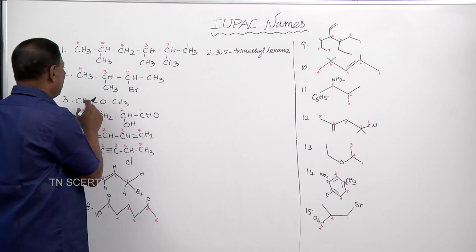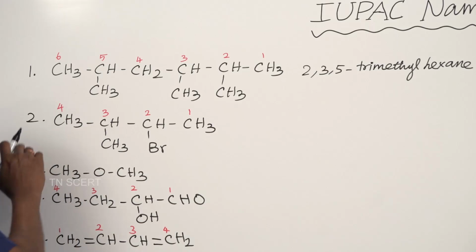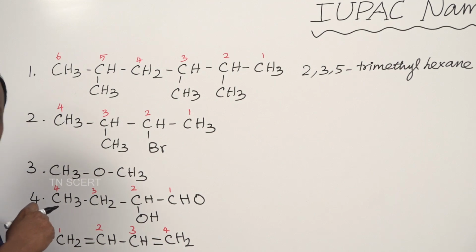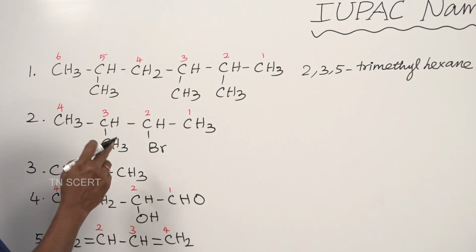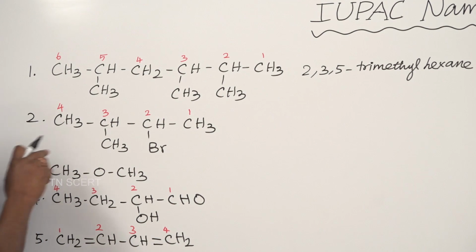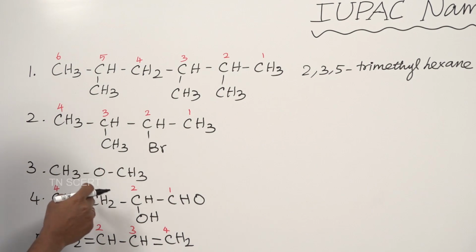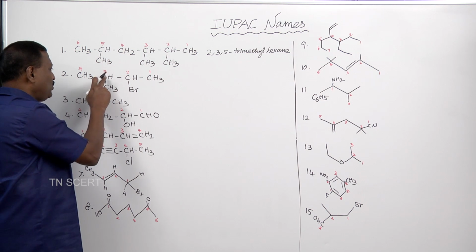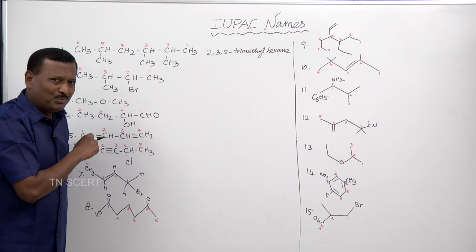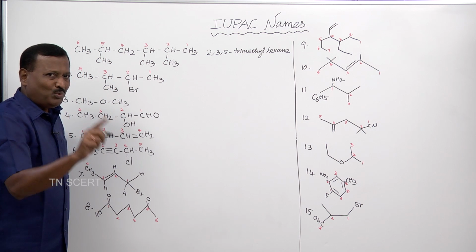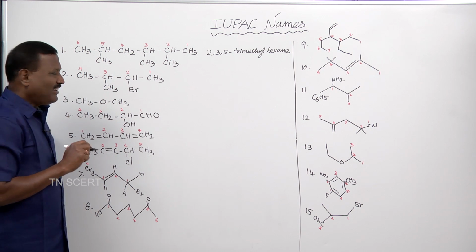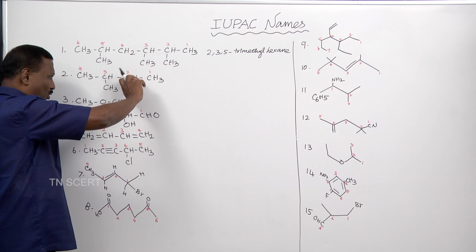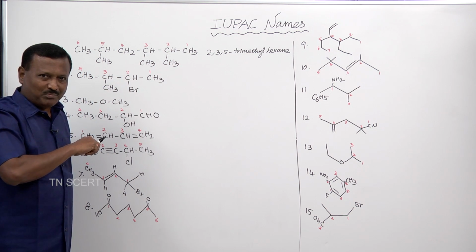Come to the next one. Here the longest possible chain is numbered 1, 2, 3, 4. Why not start the numbering from this carbon instead of numbering from the last carbon? Why not give number 1 starting from this carbon? Shall we give? No, IUPAC does not accept it. Why? Because this bromo is the functional group.